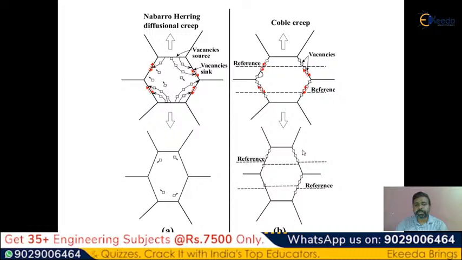Please observe. This is the Coble creep distribution only along the grain boundaries, but in the other, the vacancy distribution, that means the deformation, will be observed throughout the grains. That is the main difference between NH Nabarro-Herring diffusion creep and Coble creep.